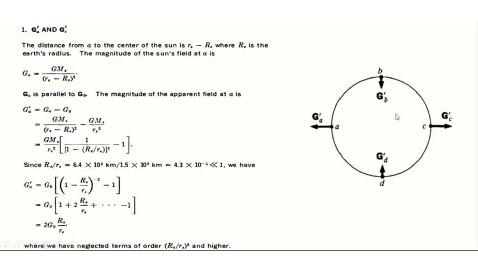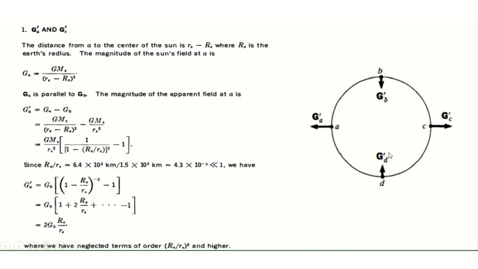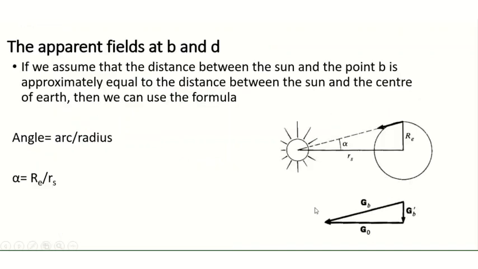That is the next slide. That is the apparent field at point B and point D. This will be found using the equation angle equals arc by radius. We can assume that the distance between the Sun and the point B is approximately equal to the distance between the Sun and the center of Earth.